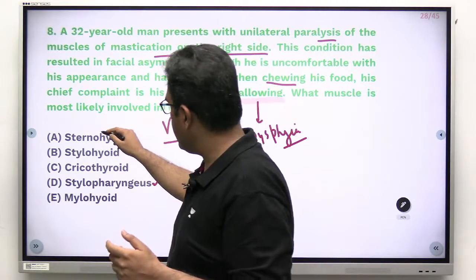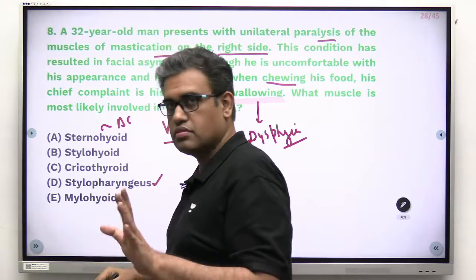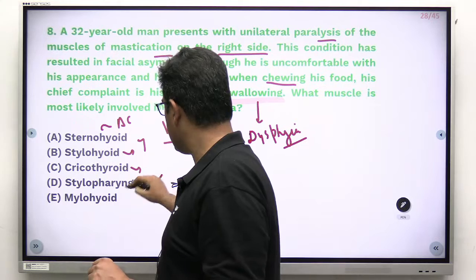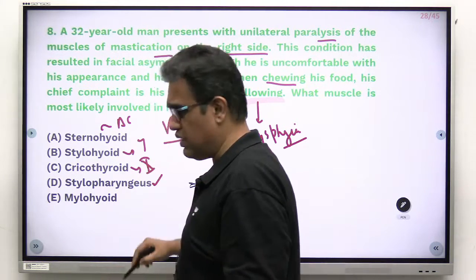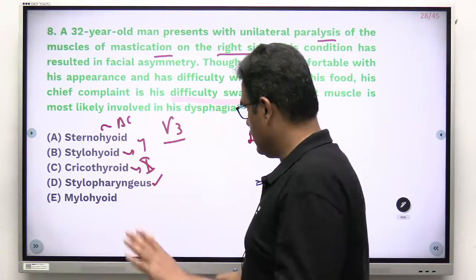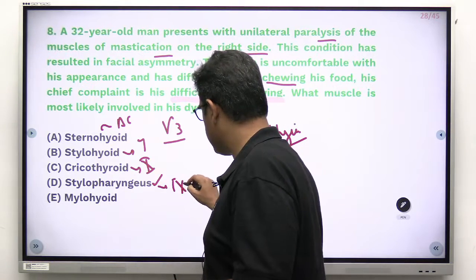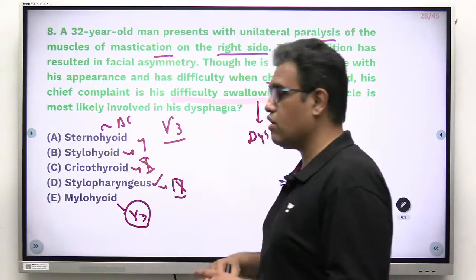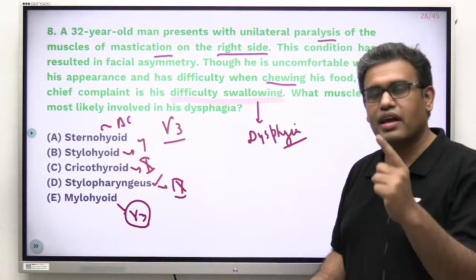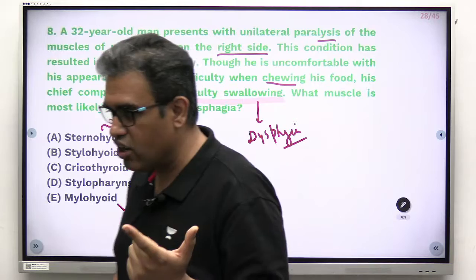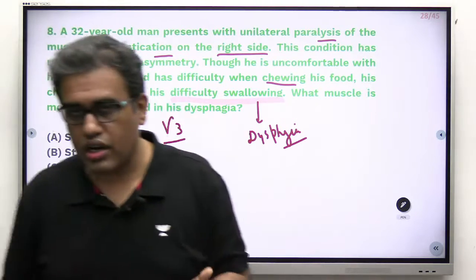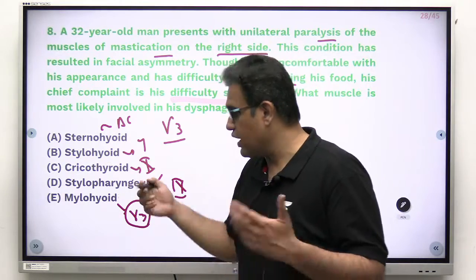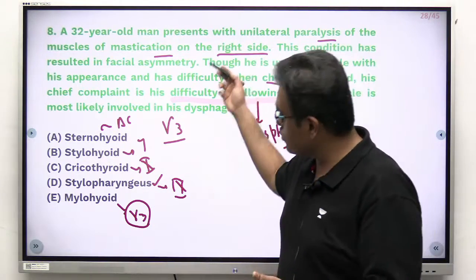Let us see. Sternohyoid by ansa cervicalis. Okay, stylohyoid by facial nerve, cricothyroid by vagus branch, mainly the external laryngeal nerve, branch of superior laryngeal nerve, stylopharyngeus by ninth nerve, mylohyoid by fifth nerve. That is V3. Now, out of these 5 options, only one option is being supplied by the mandibular nerve. So, why not option E? Because you thought that, okay, swallowing is only pharynx, so let us go with pharynx, but aren't you seeing that V3 has nothing to do with the stylopharyngeus?